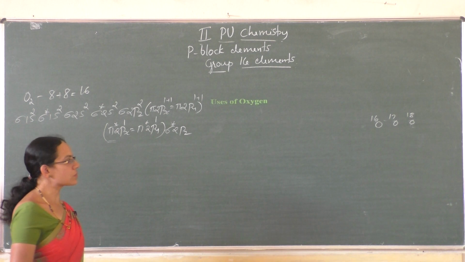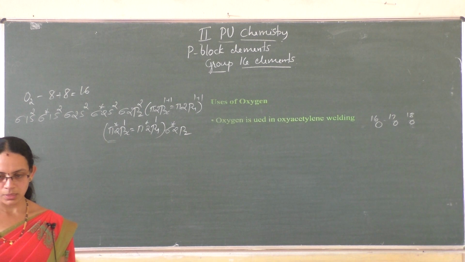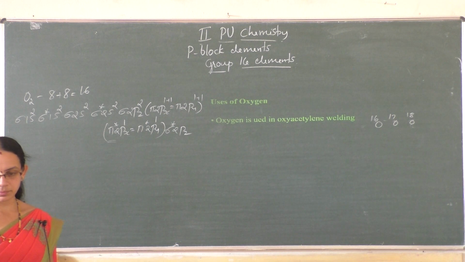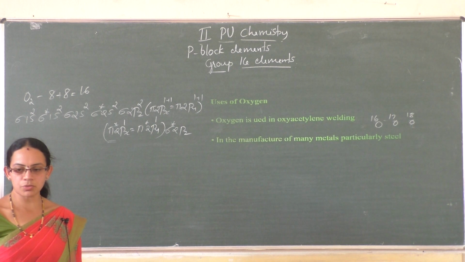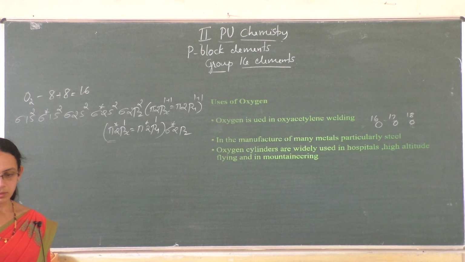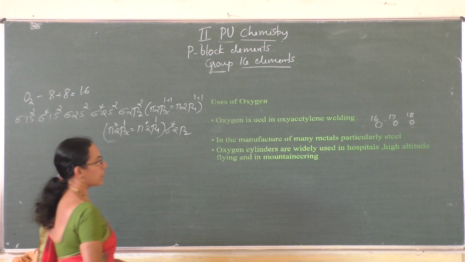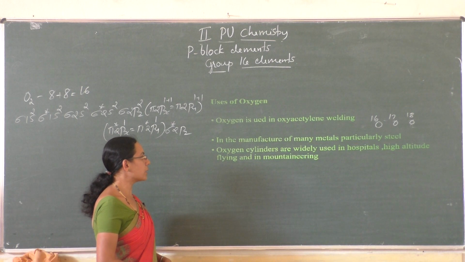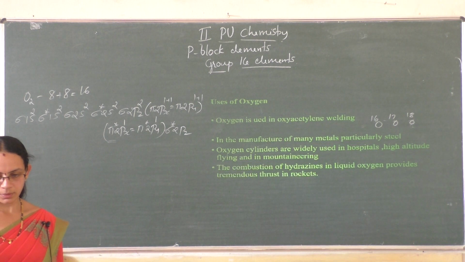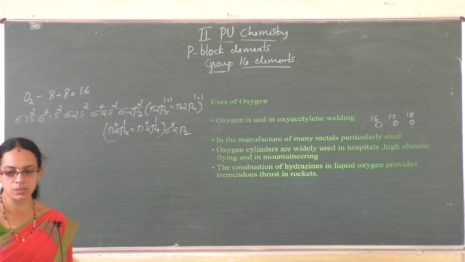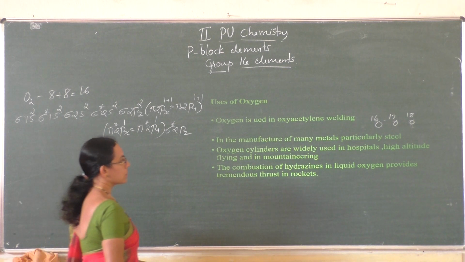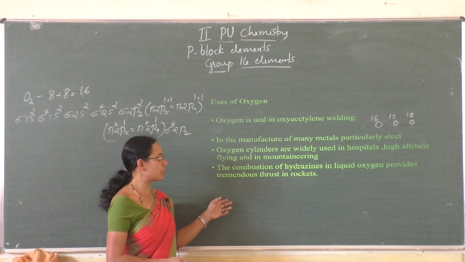And uses of oxygen. Oxygen is used in oxyacetylene welding, in the manufacture of many metals, particularly steel. And oxygen cylinders are widely used in hospitals, high altitude flying and in mountaineering. The combustion of hydrazines in liquid oxygen provides tremendous thrust in rockets. So these are the important uses of oxygen.